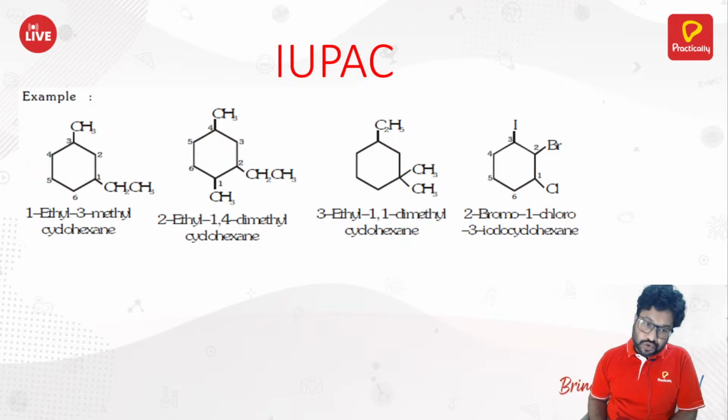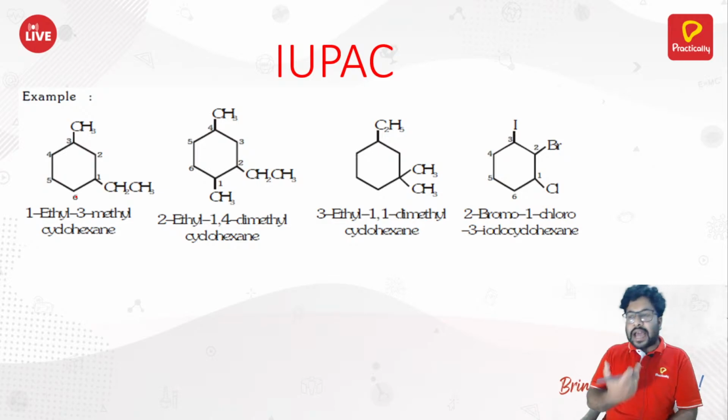As I told you, what is the name of this compound? You can start counting here. You could also start counting from the methyl. But as per the rule, ethyl should come first, because alphabetically ethyl comes first, so we try to give it as low a number as possible. That is what they did here. So 1, 2, 3, 4, 5, 6.